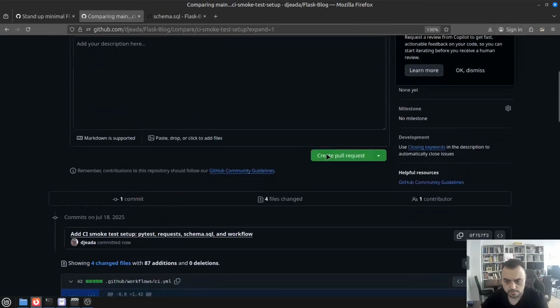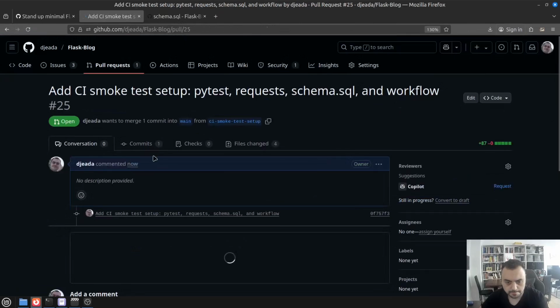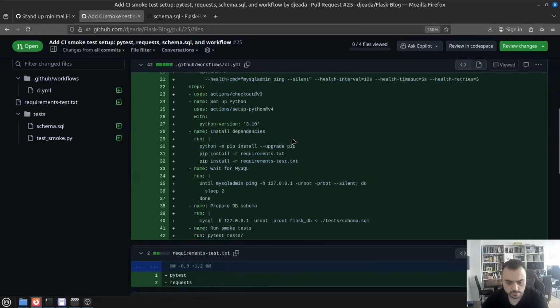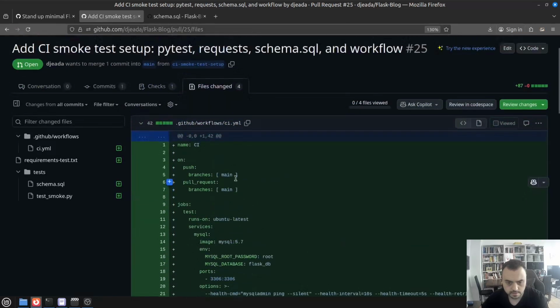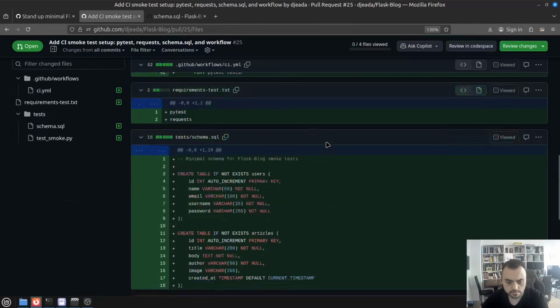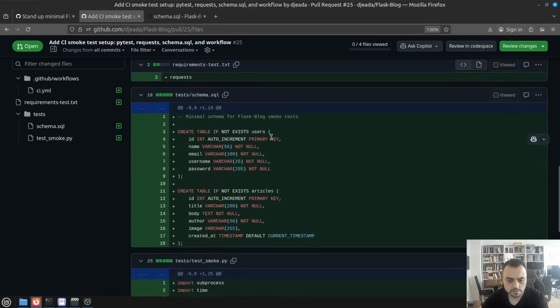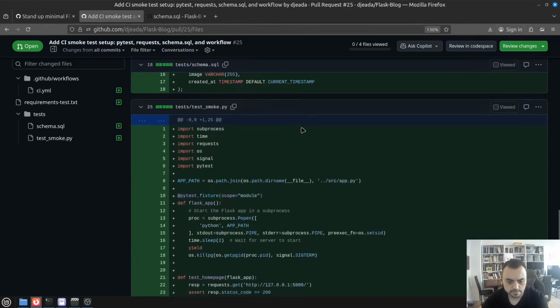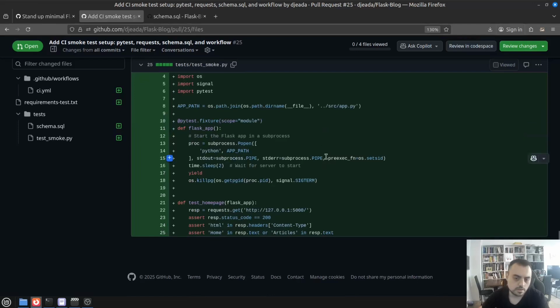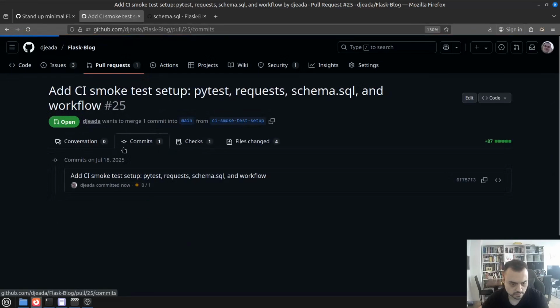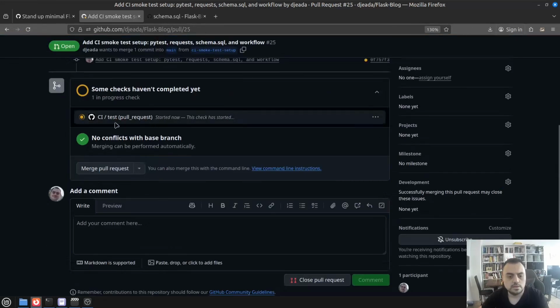Let's open a pull request. What was changed? Yeah, so it added the CI workflow for GitHub. It added separate requirements for tests and those schema files for SQL. Okay, well, it's a good setup, a good start, but definitely it will not work yet. Let's see how far it will go.